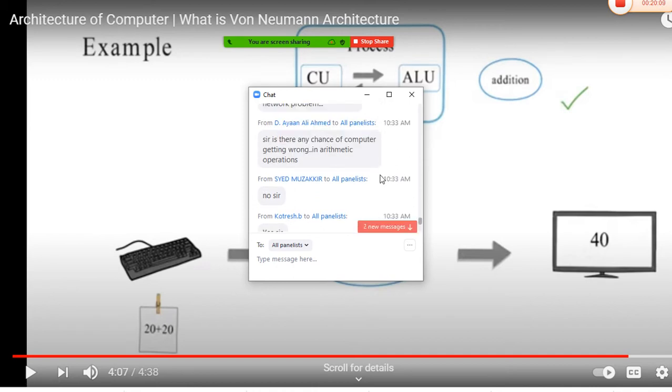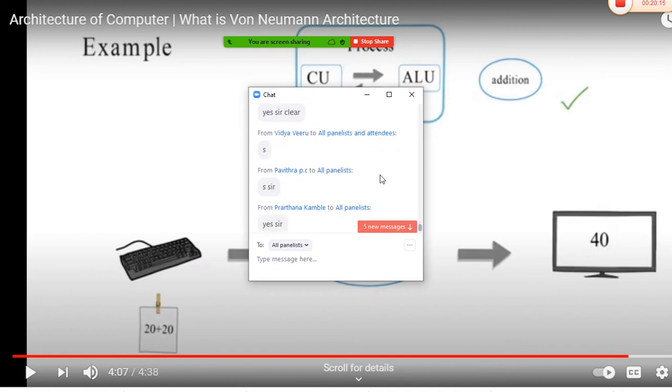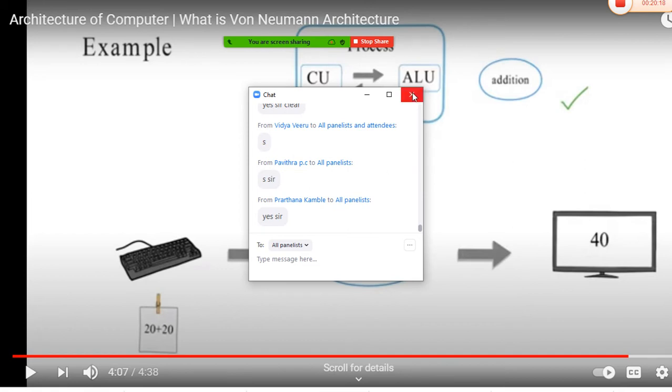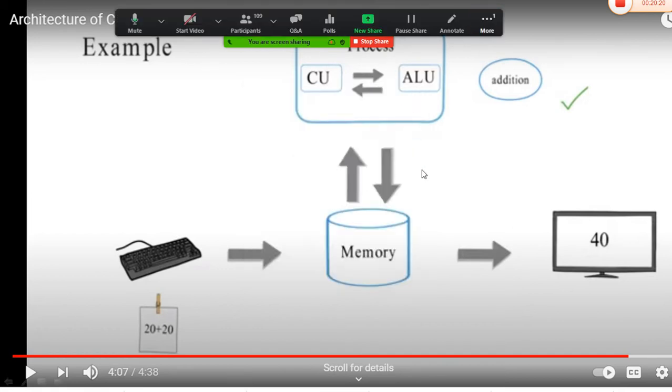Yeah, there might be some chances of getting something wrong based upon the input. If the input is correct, then automatically the output will be correct. Sometimes the computer may malfunction. Why? Because there may be some problem with the components. If the components are good and working in a proper manner, then the output will be in a proper manner. The output, whatever we are going to get, we will get exactly, but it depends upon the user input. If the user input is correct, then automatically the output will be correct.